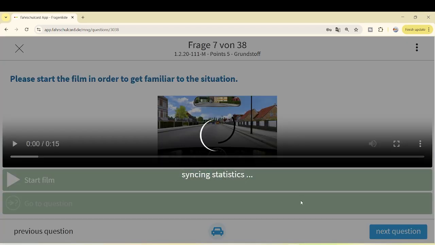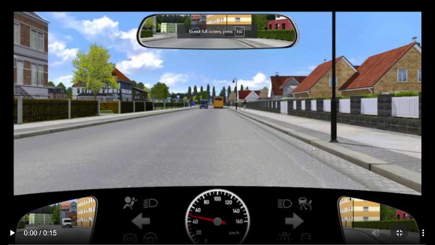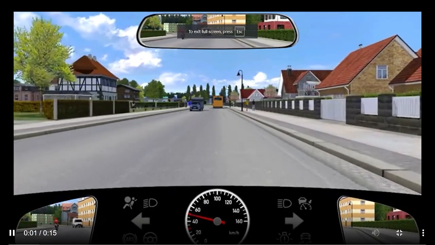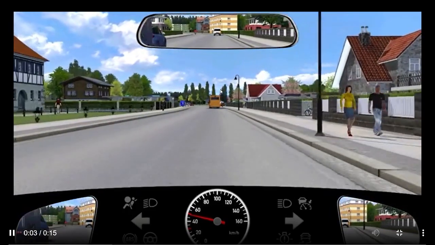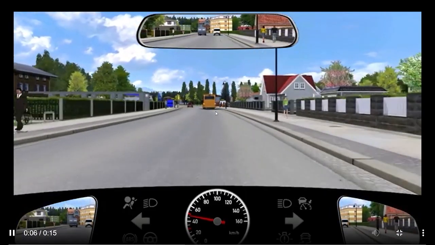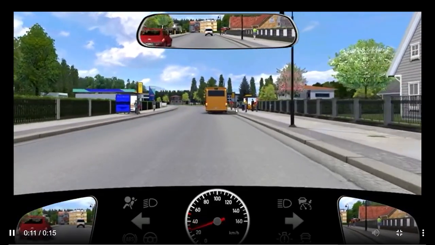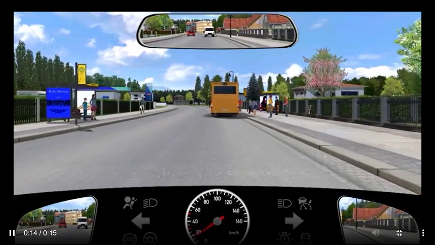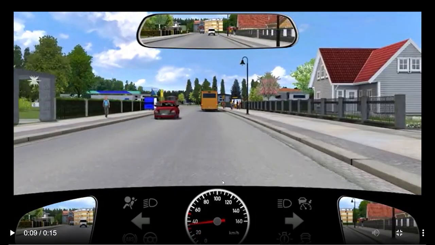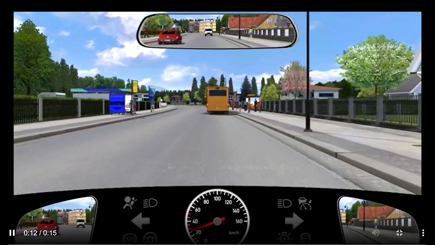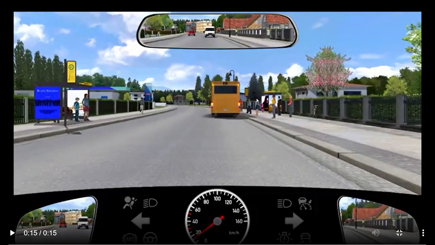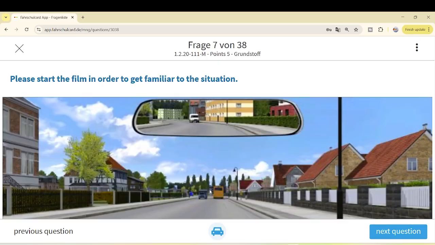So let's jump to the next question. Our next question is again a video question, so let's play the video again. Looks like a question related to the bus. So a bus in front of you with hazard lights on, people at the bus stop as usual. They can even come onto the roadway, might cross the road as well, and someone is also jogging. If you see, this person is running. Maybe some people will come out of the bus and try to cross the road. Maybe these two persons will try to catch the bus, rushing towards the bus. So both possibilities, hazard lights on, you can actually pass it at walking speed, but be careful.